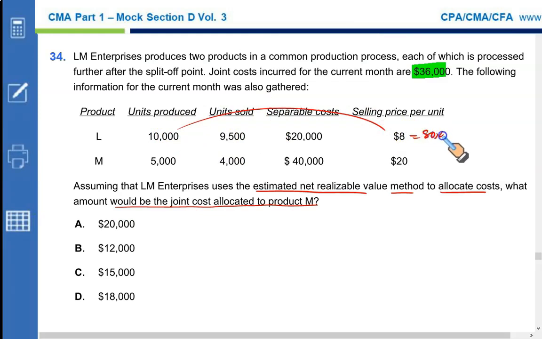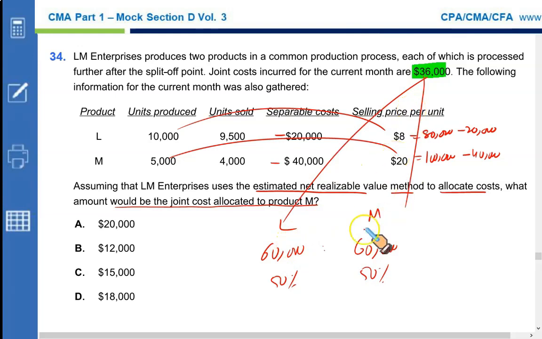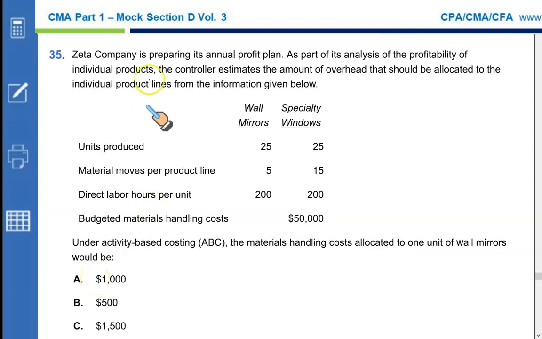That's going to be $80,000, the final selling price for L, and 5,000 multiplied by 20, that's going to be $100,000 for M. Now, from this final selling price, we need to deduct the further processing cost called the separable costs, 20,000 for L and 40,000 for M. So that will give us 60,000 NRV for L and 60,000 NRV for M. If you take the proportions, straightforward, 50%, 50%, which means 50% of the joint cost goes to L and 50% is assigned to M. So it's going to be a straight 50% of 36,000, 18,000. D.